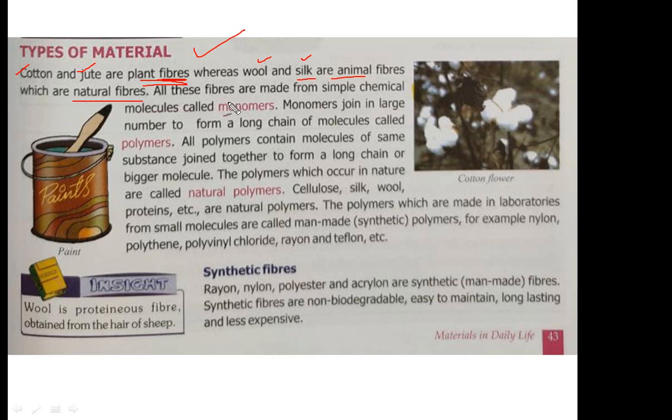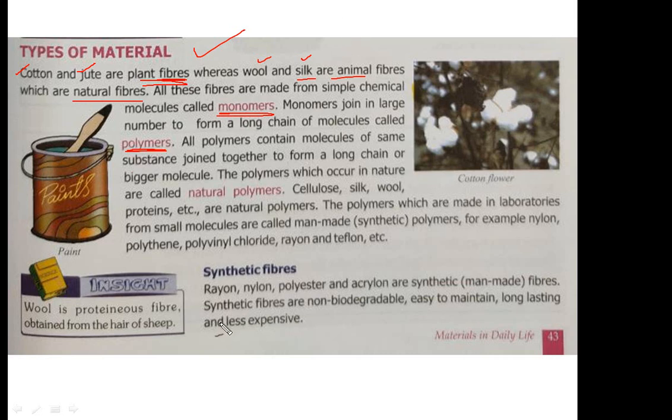All these fibers are made from simple chemical molecules called monomers. Mono means one. So these fibers are made up of simple chemical molecules, and these simple chemical molecules are known as monomers. Monomers joined in a large number to form a long chain of molecules called polymer. Mono means one, poly means more than one. These small monomers get combined with each other to form polymer.